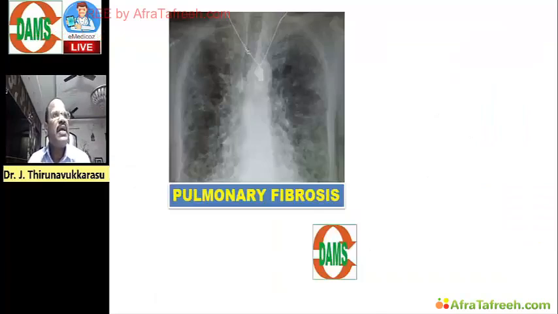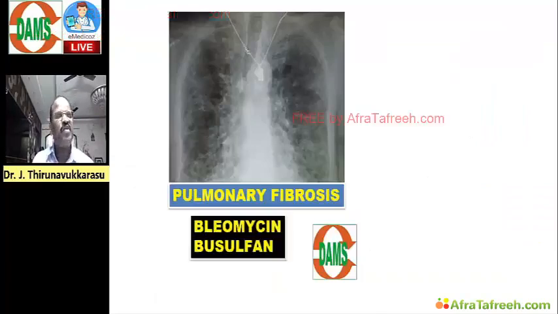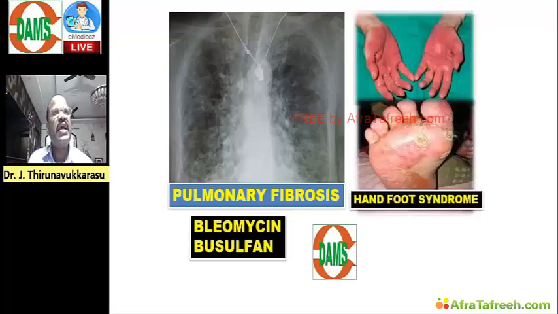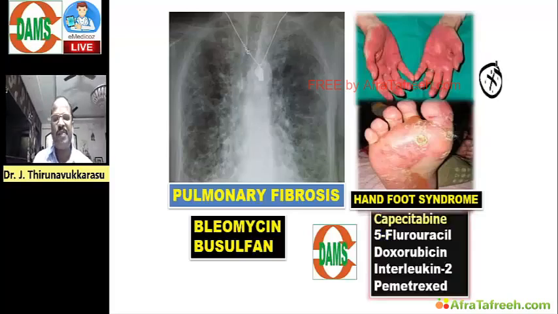Name some anti-cancer drugs causing pulmonary fibrosis. For example, we have something called bleomycin, busulfan causing lung fibrosis. Okay. And then anti-cancer drugs causing hand-foot syndrome are important. For example, we have a drug called capecitabine.